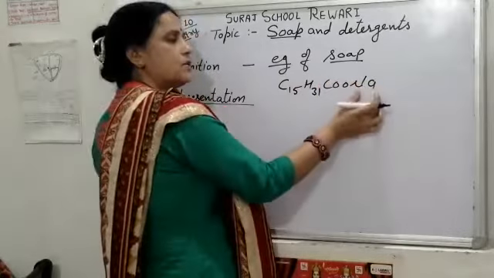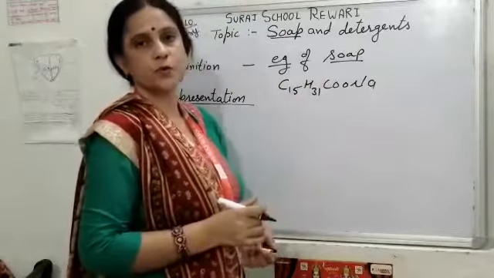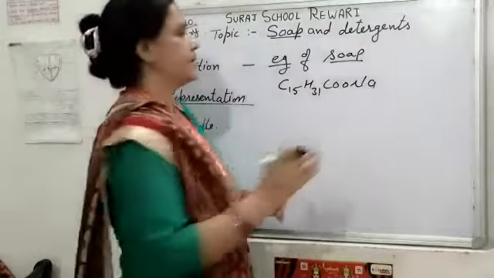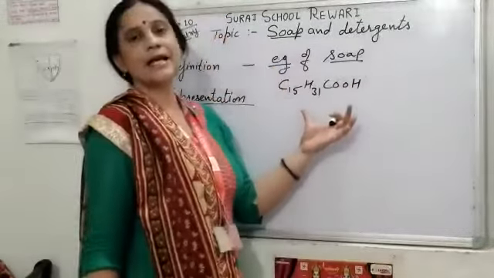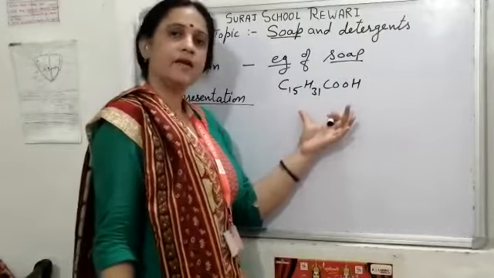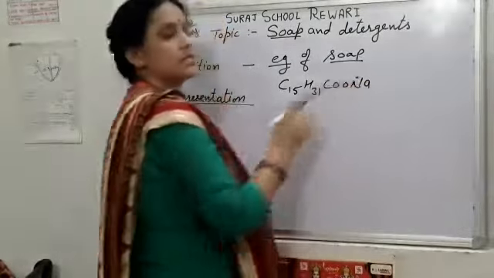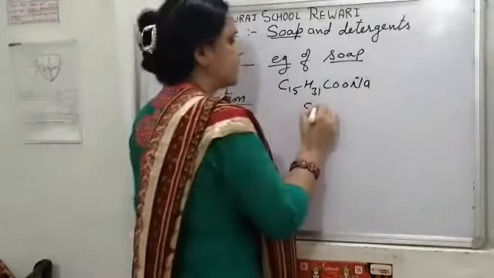It is the sodium salt of long chain carboxylic acid. It is an example of soap. And students, its name is sodium palmitate because it is our palmitic acid, and if we take its sodium salt, it becomes our soap, and the name of the salt is sodium palmitate.